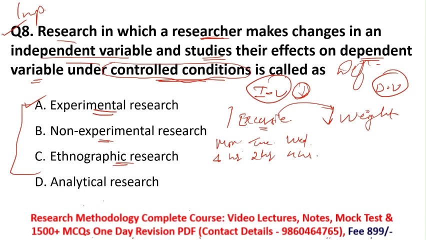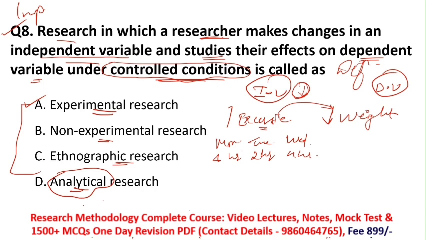It is a qualitative type of research, where you collect data on a qualitative basis. Analytical research is related to a chemistry term, where you have all your data and you do experiments. It is known as analytical research.